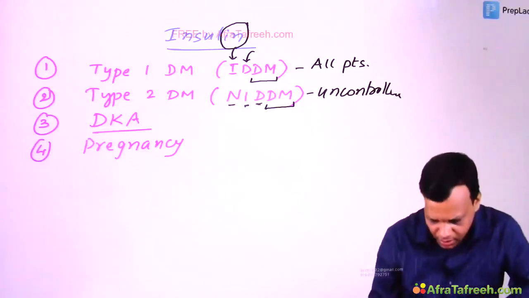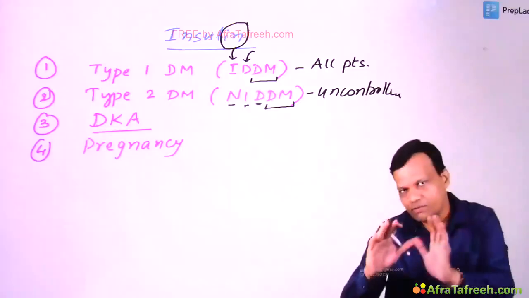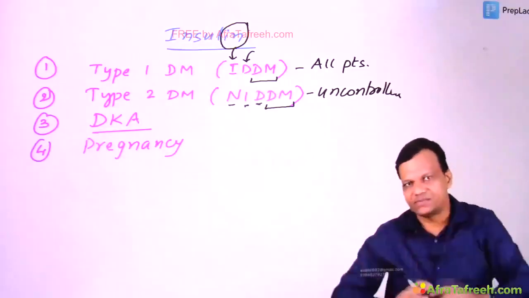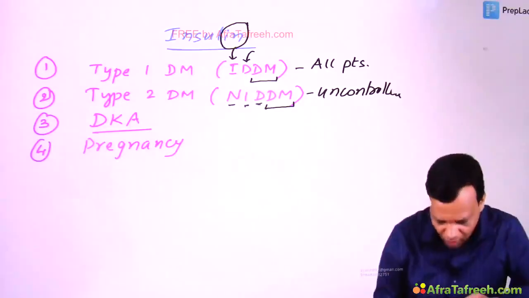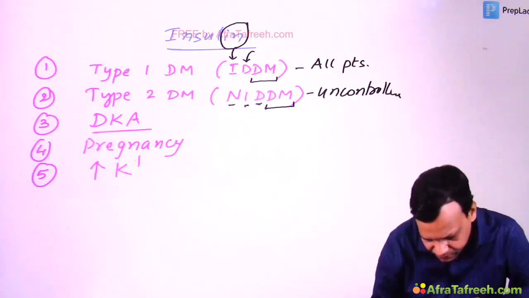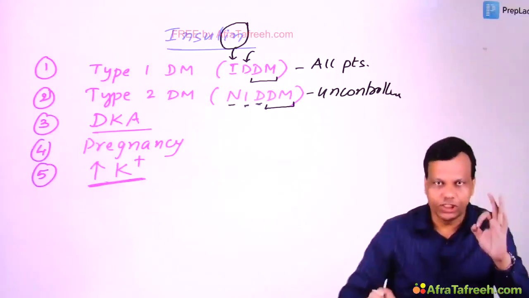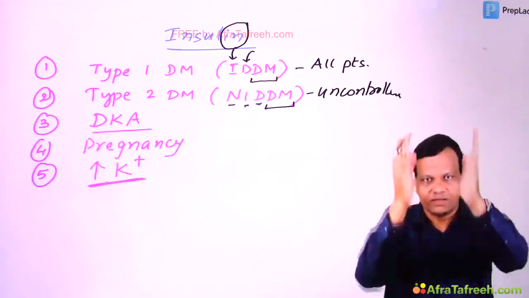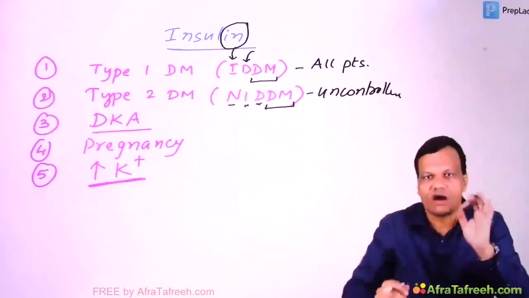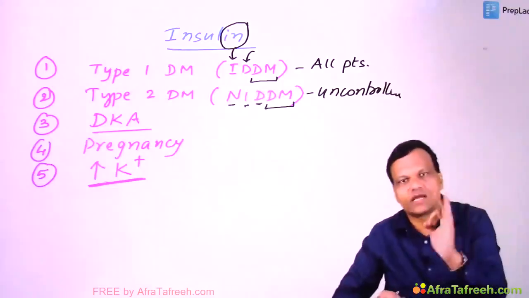Okay? Now, any other use of insulin apart from diabetes, apart from hyperglycemia? Yes, a very important use: it is hyperkalemia. Very important to remember. Potassium, which is present in the blood, is afraid of two things: one, insulin, and second, salbutamol.